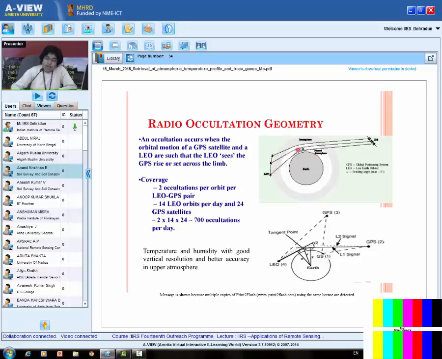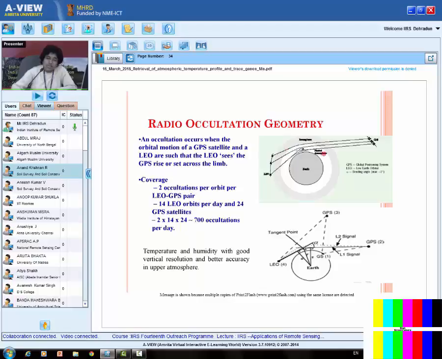Now, the modification in the signal due to the Earth's atmosphere is used to get information about the atmospheric constituents, right? So an occultation occurs when the orbital motion of a GPS satellite and the LEO are such that the LEO sees the GPS rise or set across the limb.